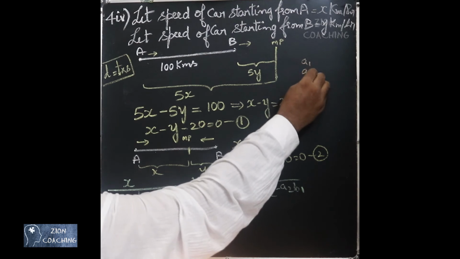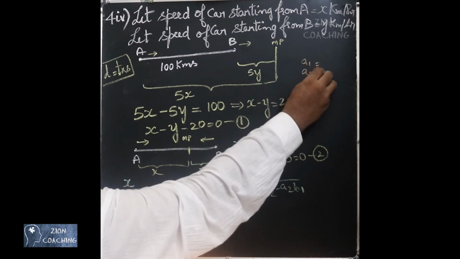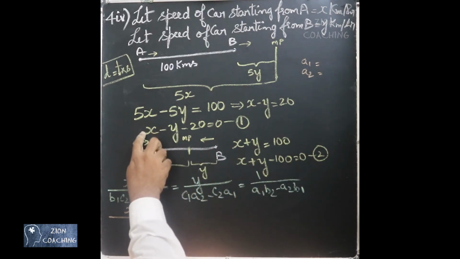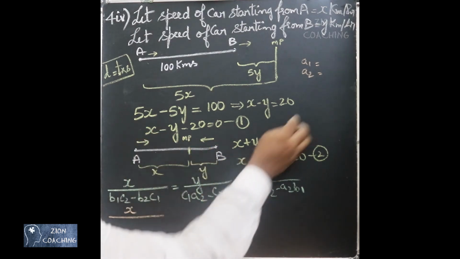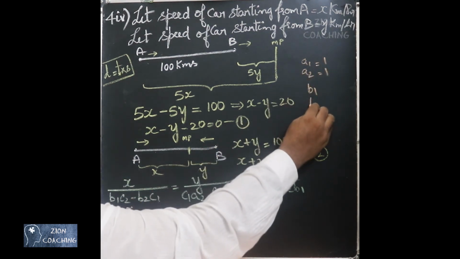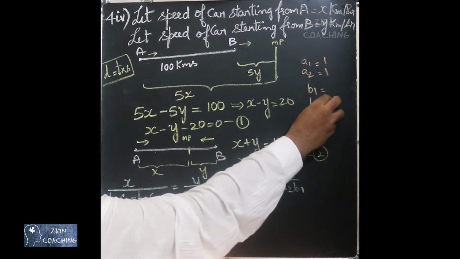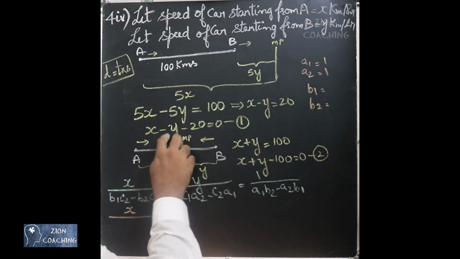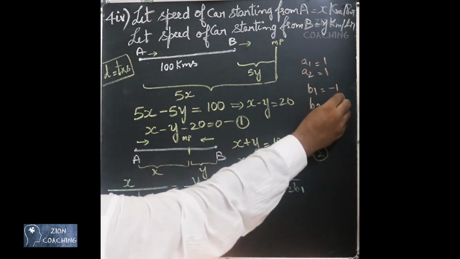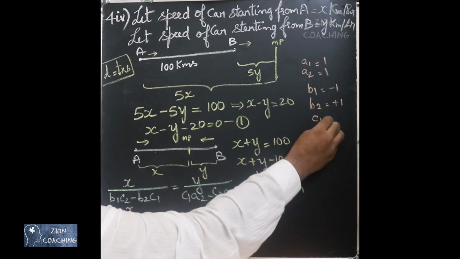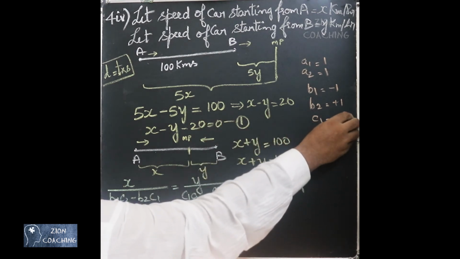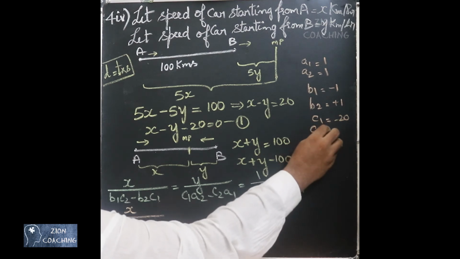A1 value is 1, a2 value is also 1. B1 value is -1, b2 value is +1, then c1 value is -20, c2 value is -100.